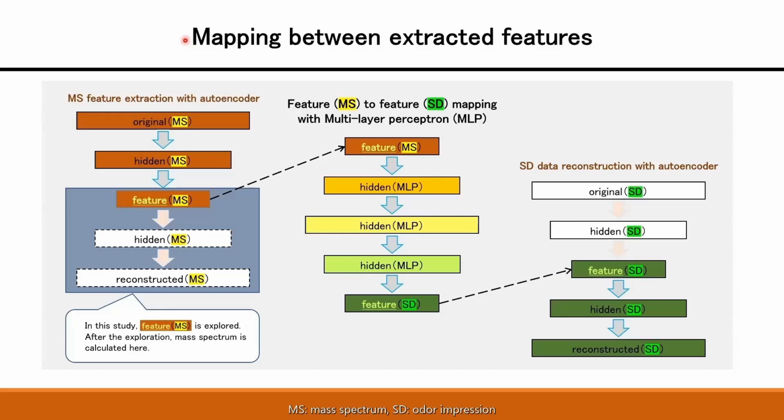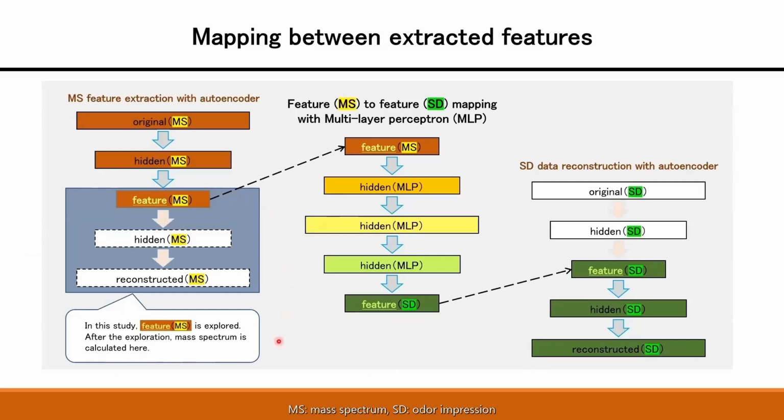In this slide, the feature converter is introduced. First, the MS feature is extracted with the MS autoencoder. This middle layer is the output of this stage. Along the dashed line, the MS feature is then mapped onto the SD feature. Also along the dashed line, the output of the feature converter is finally reconstructed with the SD autoencoder.